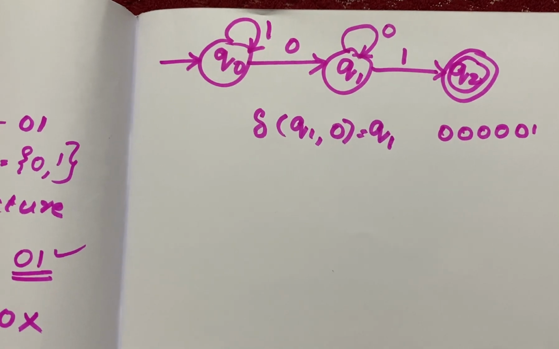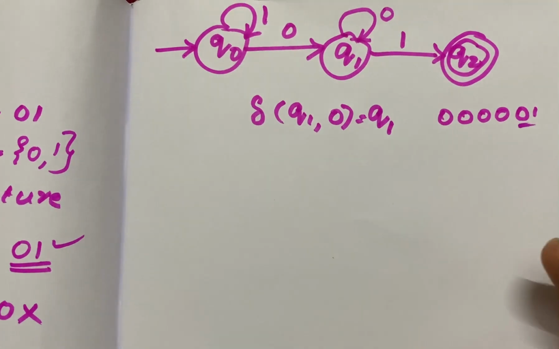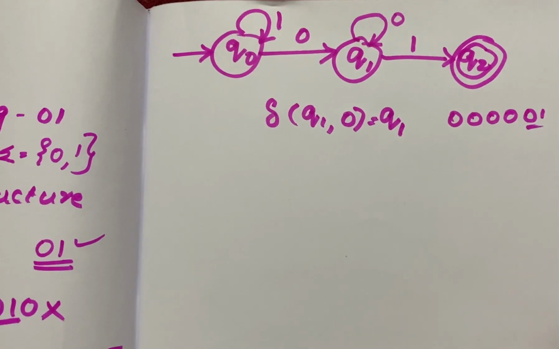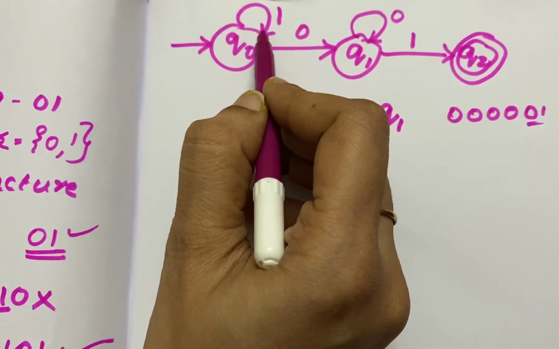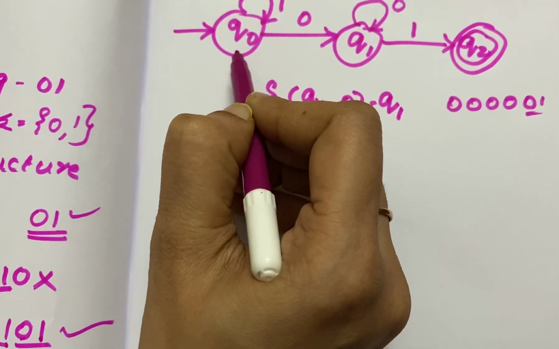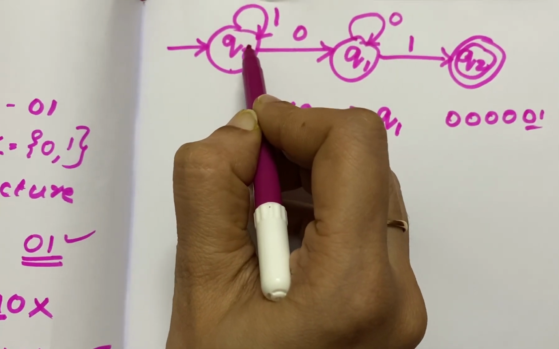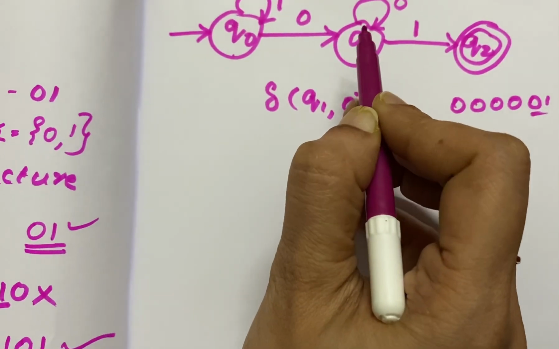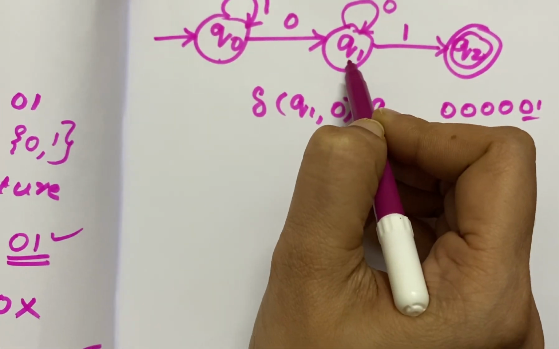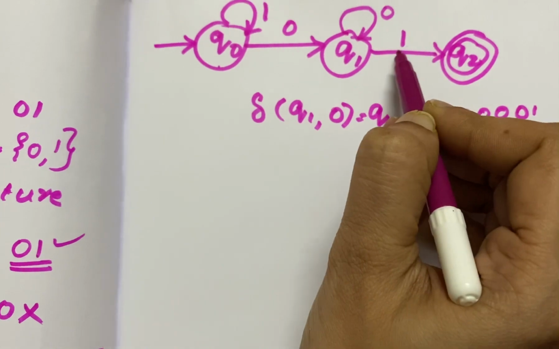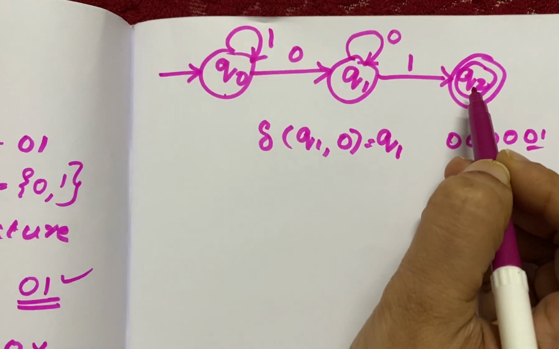Is it clear? The string should end with 0, 1. So if any number of 1s come in the beginning, it will stay in the state Q0 itself. When 0 comes, only then is there a transition from Q0 to Q1. And after reaching Q1, again if zeros come, it must stay in Q1 only. And when 1 comes, then it should go to the final state Q2.